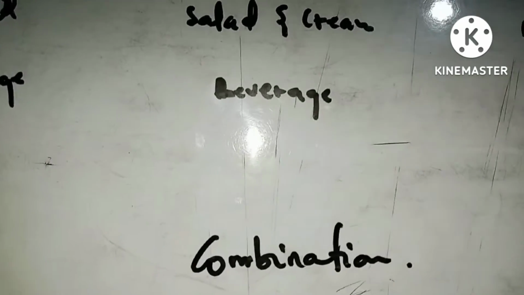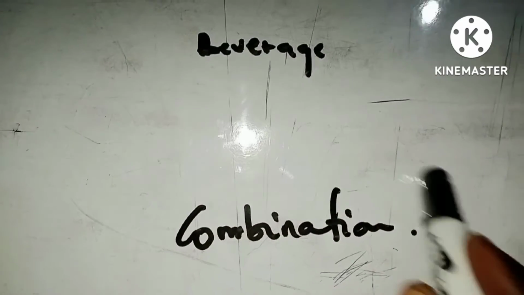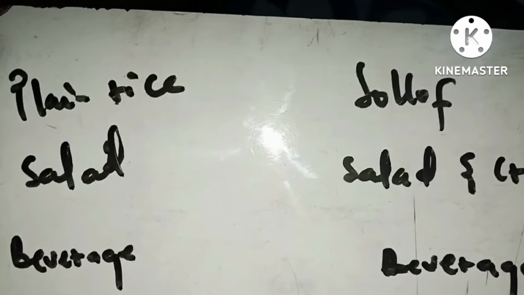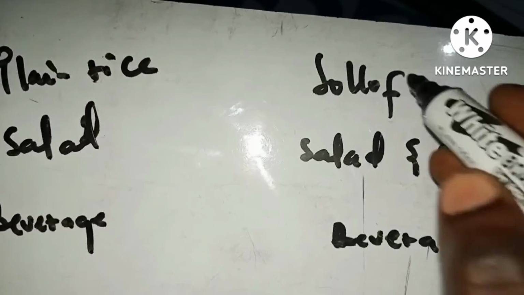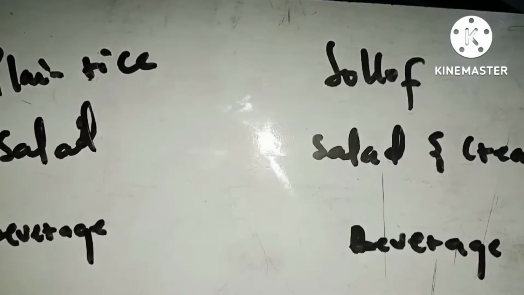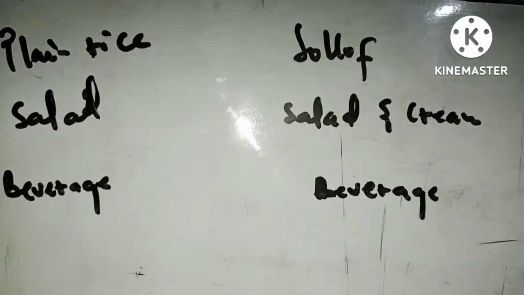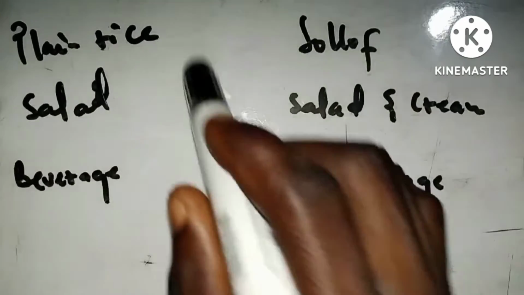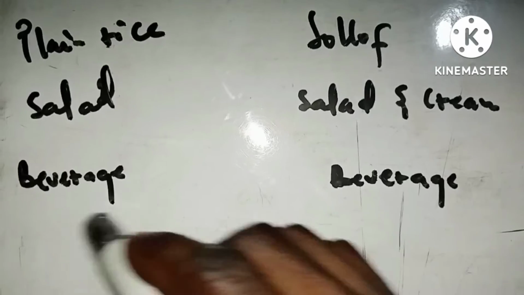In this video, we are going to talk about combinations. So the word here is combination. Talking about a combination, what that means here is, assuming you get to a restaurant, you have some choices of selecting your food item. The only thing you can pick here is that you can only select three items at a time. That is the main product, the energy giving food, and the protein as well as some beverages.